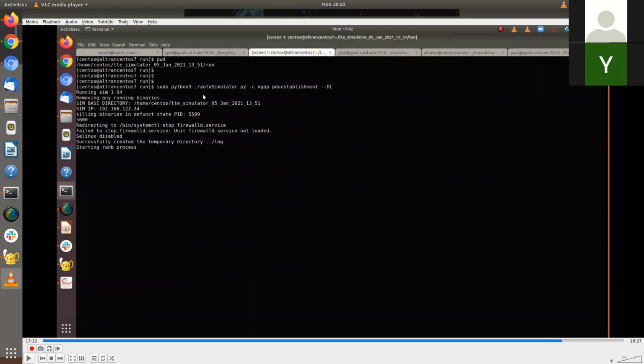So we are using a simulator here, which is a simulator written in Python, and which is performing a PDU establishment session on the Ultron 5GC core. And we'll see the various statistics with respect to the session establishment using the NSSAI value which was provisioned.